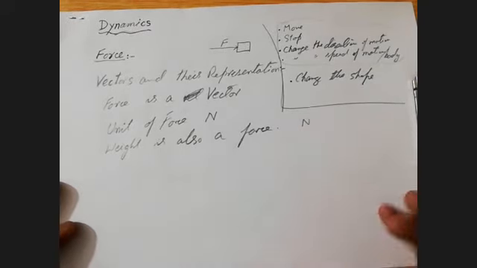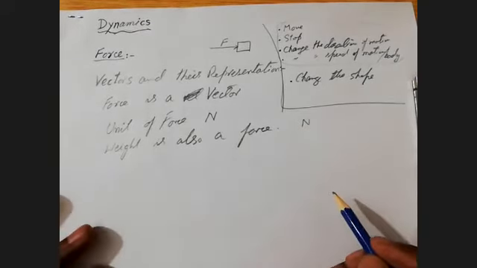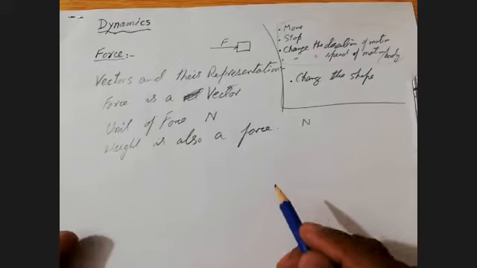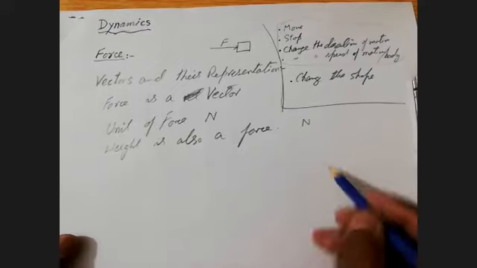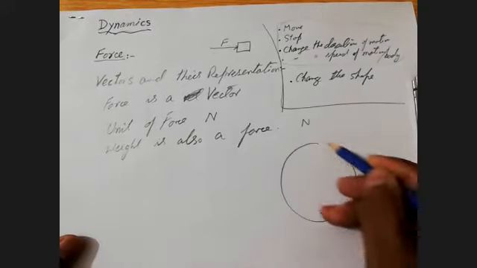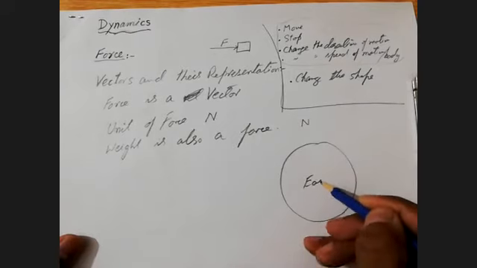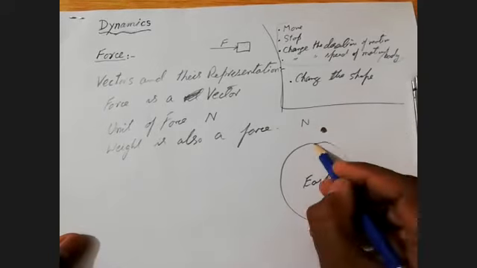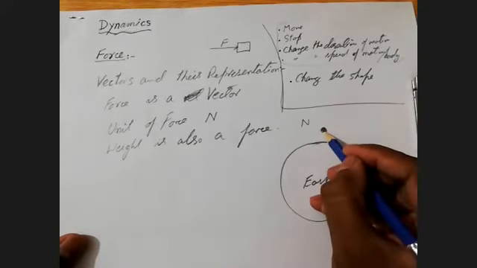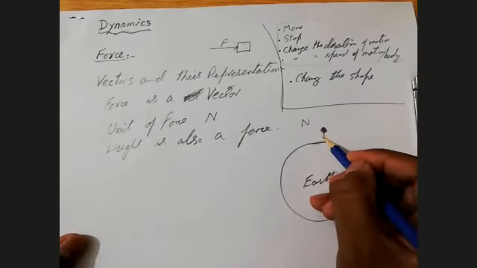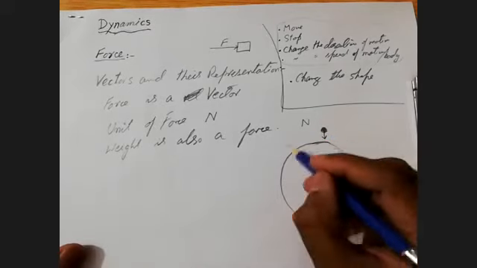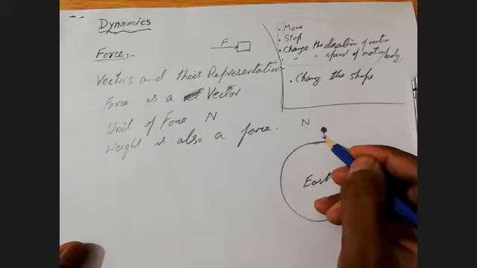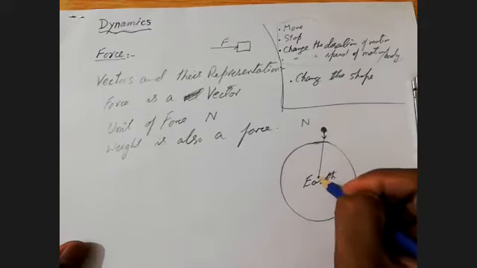And you know what the direction of weight is? Weight is always directed towards the center of the earth. If I take this as the earth, and a body is lying here above the ground, then the direction of weight will be towards the center of the earth.